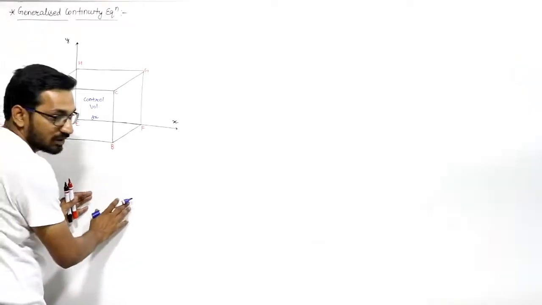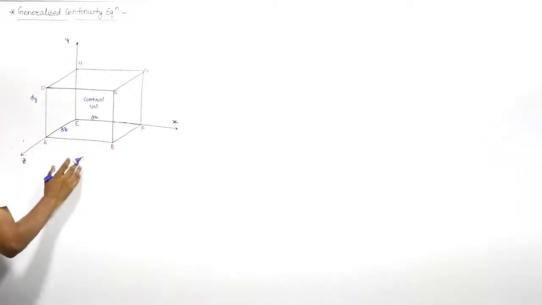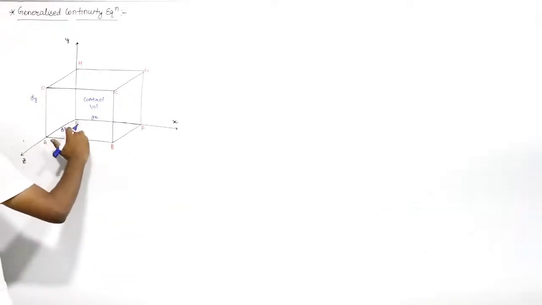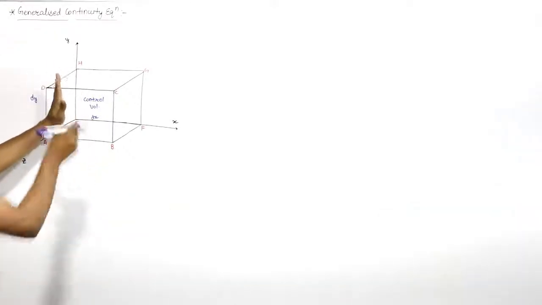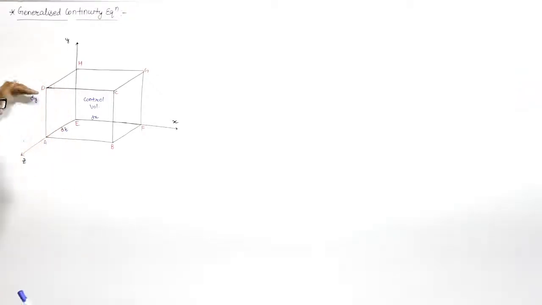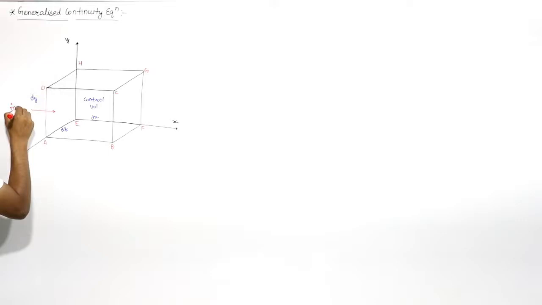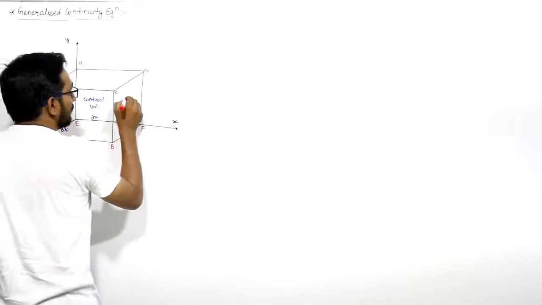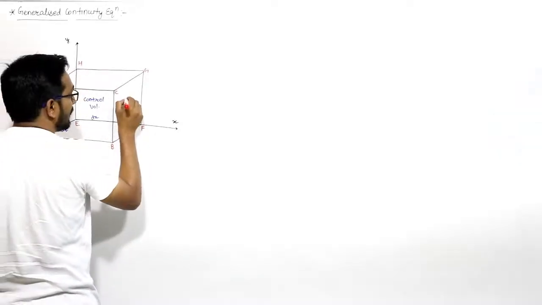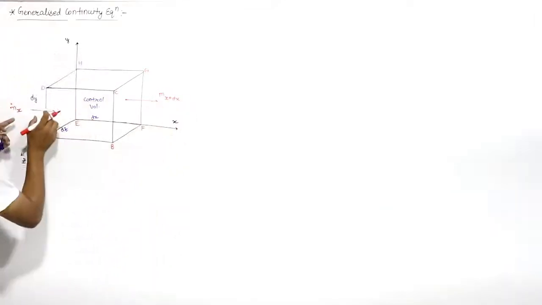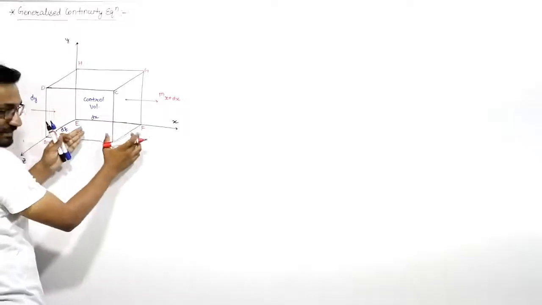First of all, we will discuss the mass flow rate of the fluid which is coming inside the control volume through the plane AEHD. Through this plane, what is the mass flow rate coming in this direction? Let us say this is m dot x. M dot x is the mass flow rate which is coming here in this direction. Let us say the mass flow rate going out in this direction is m dot x plus dx, right? If this is m dot x, then this is m dot x plus dx, basic mathematics.